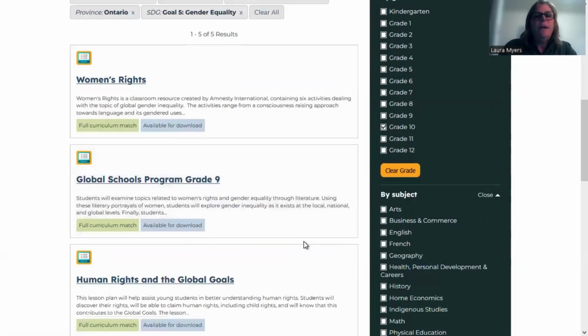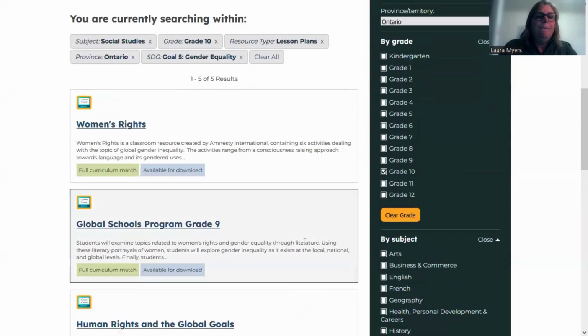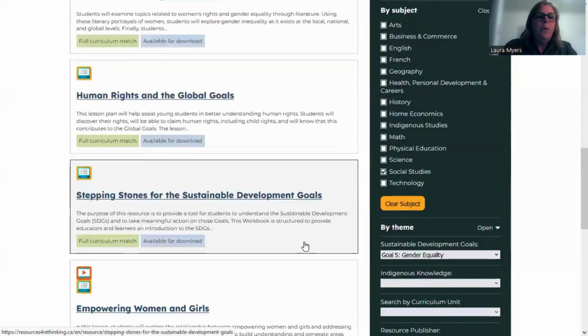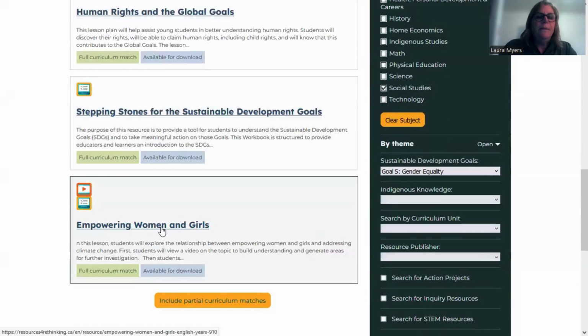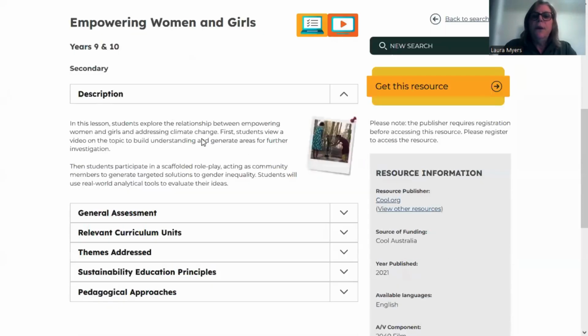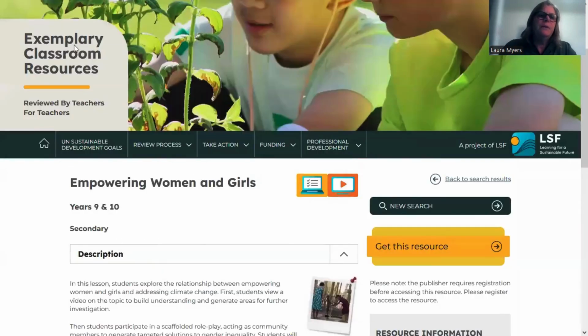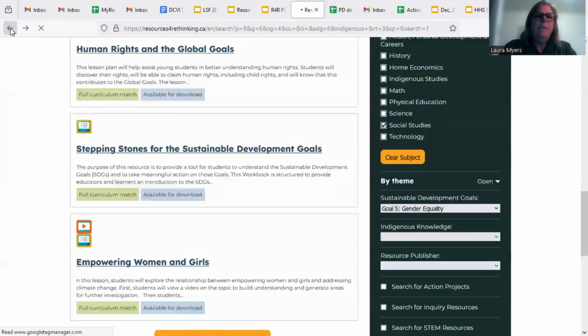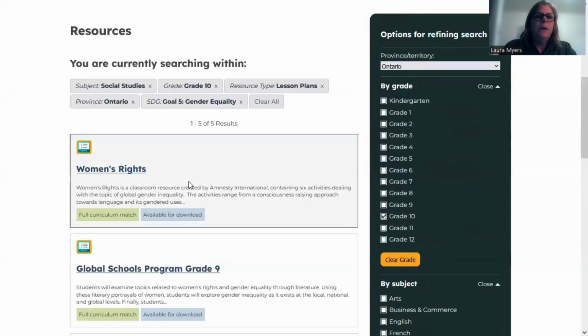But this is what has come up here, and I want to show you some of the resources that came up. One thing I did look at was this one called Empowering Women and Girls. So I'll show you how this works. There's a description of where it came from. It's from cool.org, and you can get this resource. Now, for this one, I had to sign up with the cool.org membership. It doesn't cost anything, but I'll show you another one that came up that worked really well too,